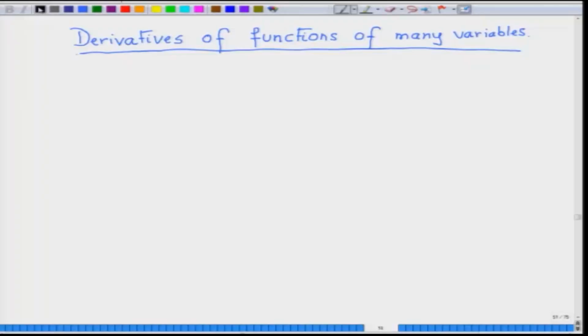So, now let me clarify that the partial derivative exists while the function itself is discontinuous at a given point. Define this function f of x y, where x is in R and y is in R, a function of two variables, defined as follows.